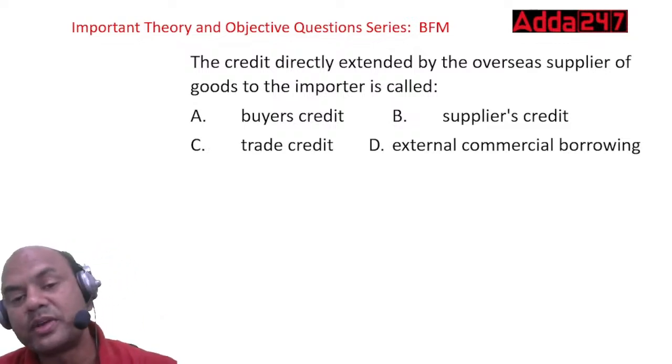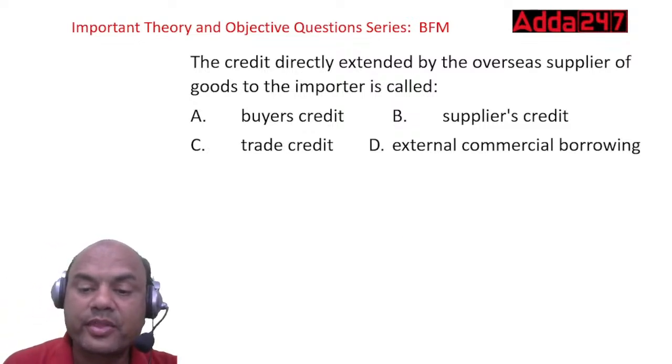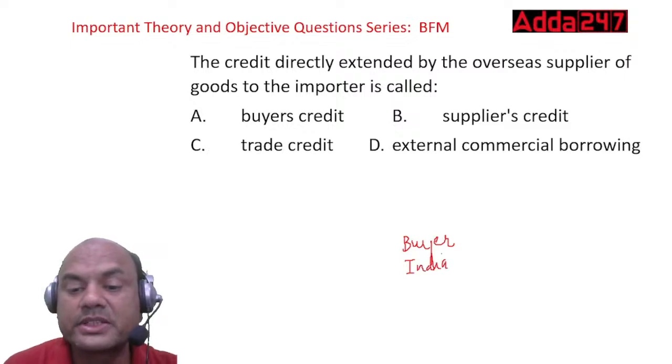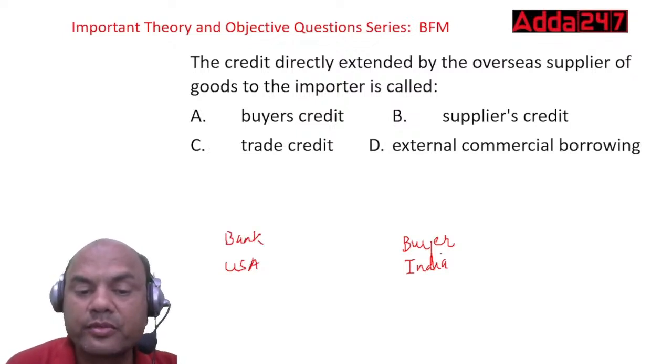See this. What did we discuss earlier in buyer's credit? The buyer was from India. He arranged for the credit from some bank in the USA, and the bank gave him the loan.